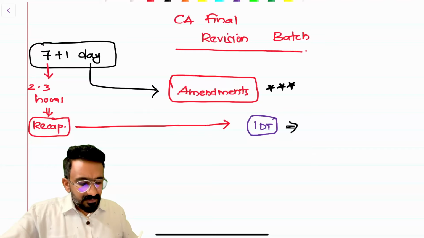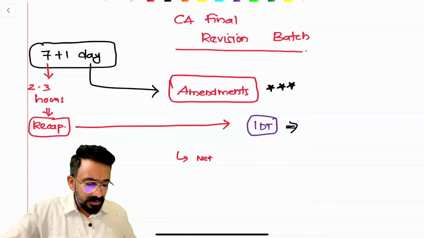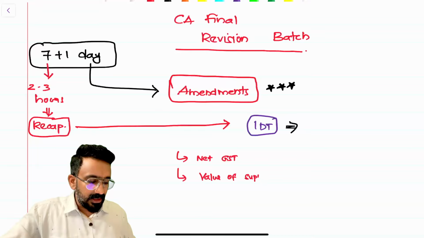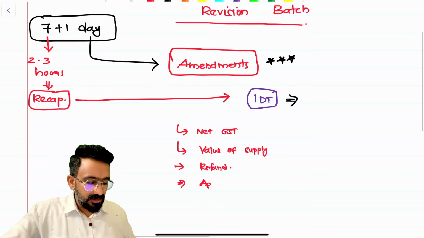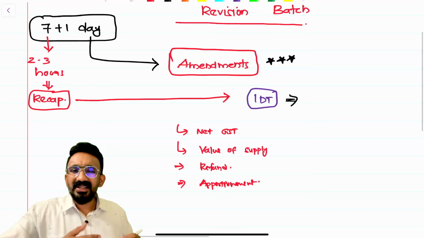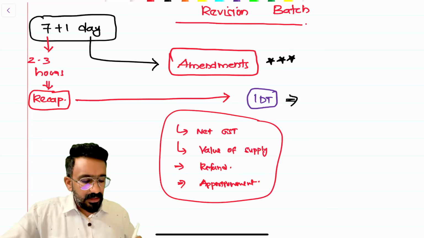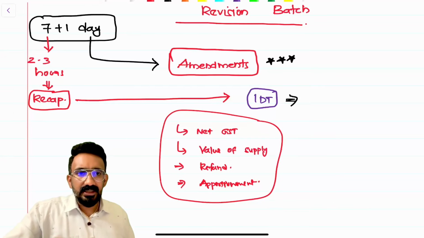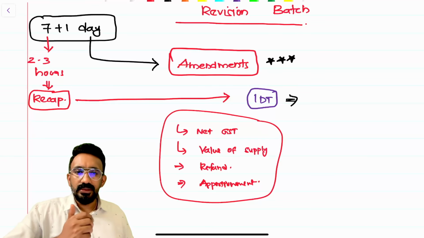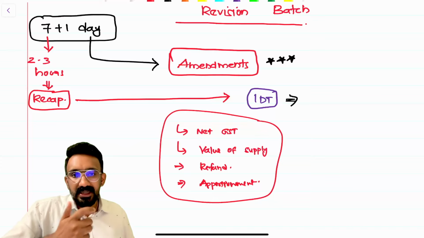Say, for example, you have formats for computing net GST, right? There are different types of things that you have to be careful about here. There should be a format that you should know for how you write answers when it is value of supply. You should know what type of answer you have to write when it is refund. You should know what tables you'll have to prepare if you want to do an apportionment of credit. So these kinds of small areas are where your computational clarity would be better, because when you get the paper, you should be able to go ahead and write answers, right? That's the overall purpose of it. So we will try to get some help in that aspect as well.